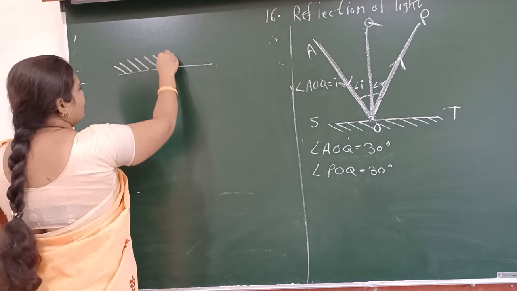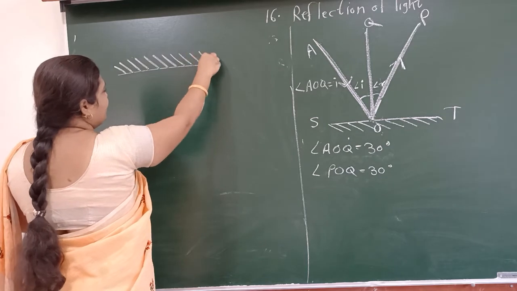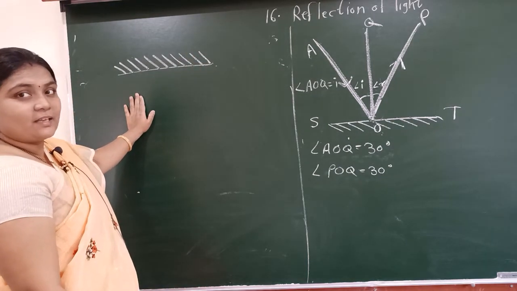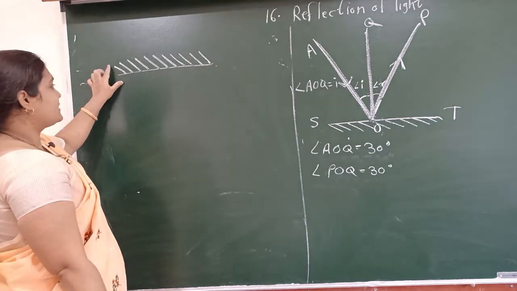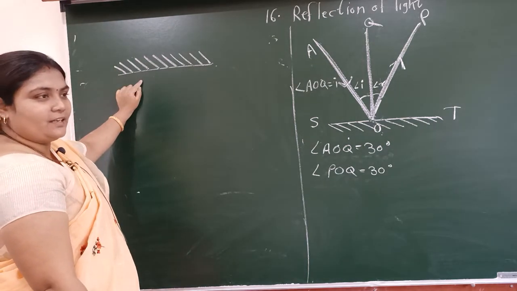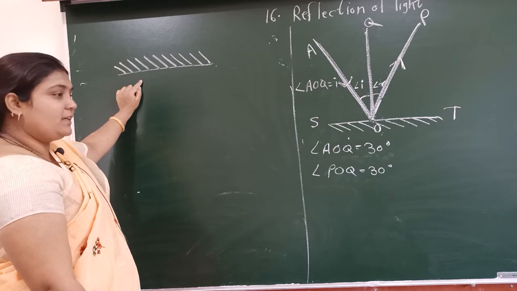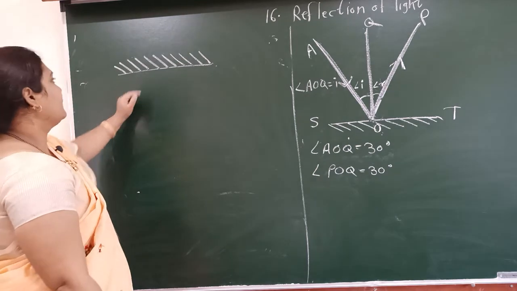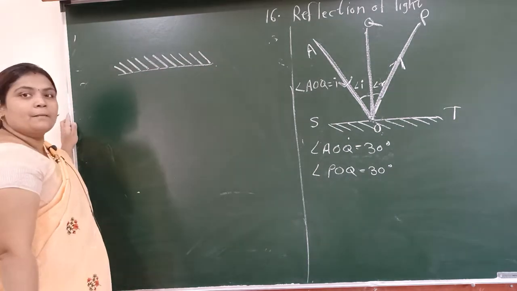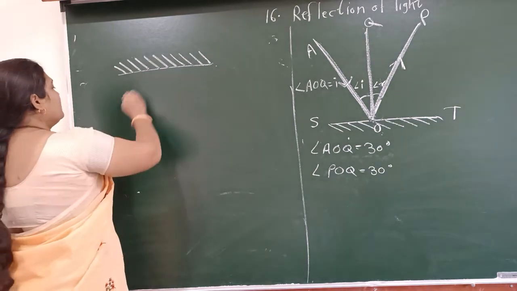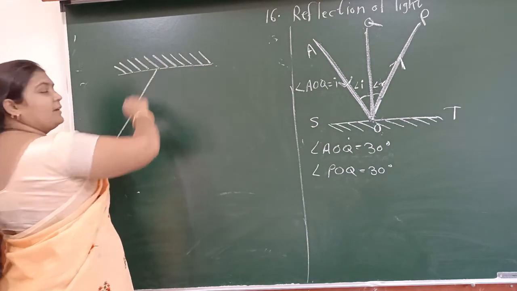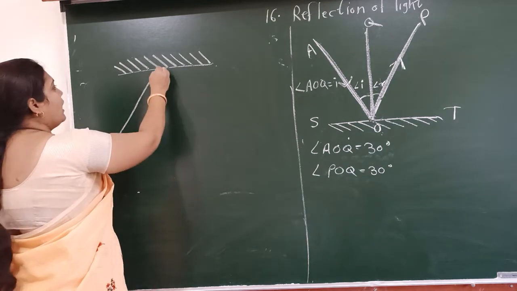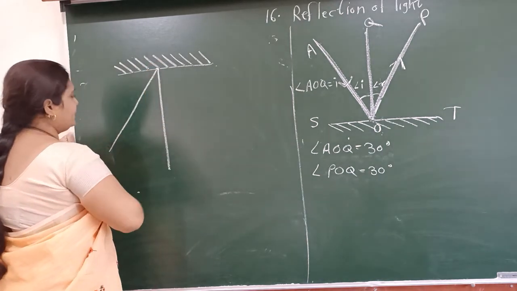Let's see. Now this is a mirror. I already told you that while drawing the mirror, sketch these oblique lines compulsorily, because they denote the coating side, and this is the reflecting side. We are going to study this in detail in 9th standard. Okay, now this is a mirror. Suppose this is the incident ray. This is the point of incidence. I am drawing one normal at this point.